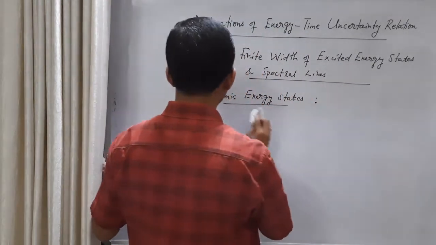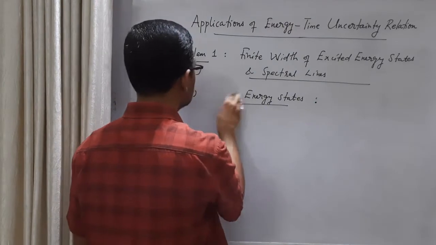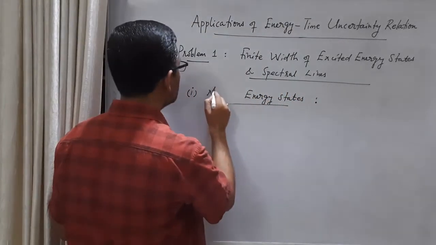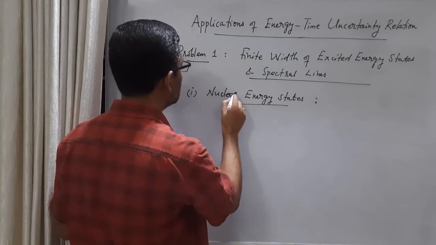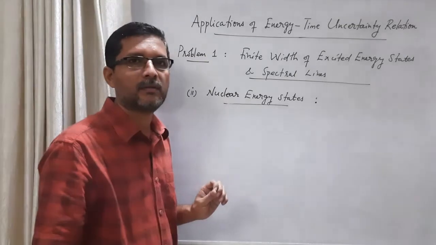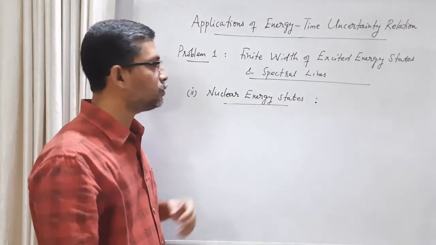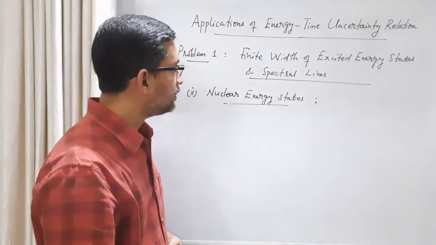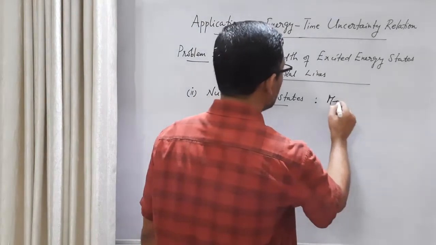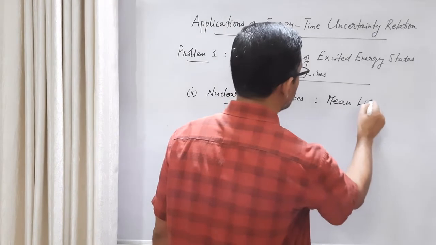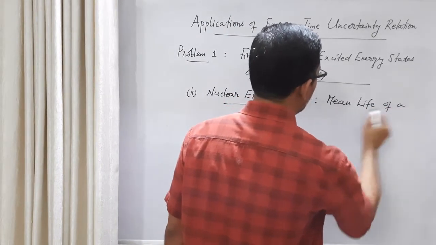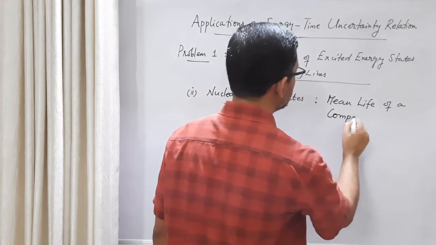Let us consider the second type of this problem. Let us consider nuclear energy states, and here I will consider a particular problem called the mean life of a compound nucleus.